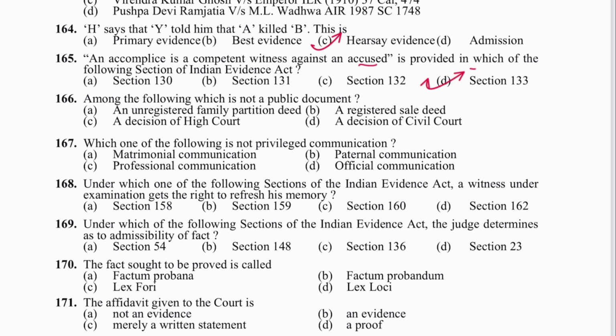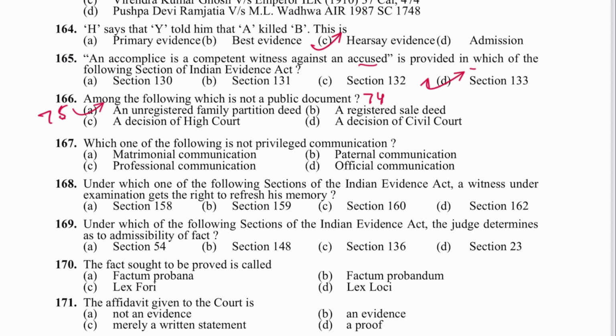Next is 166. Among the following which is not a public document? Not a public document is asked here. An unregistered family partition deed. A is the answer. It is a private document. Public document we just saw is in section 74, and private is in section 75.